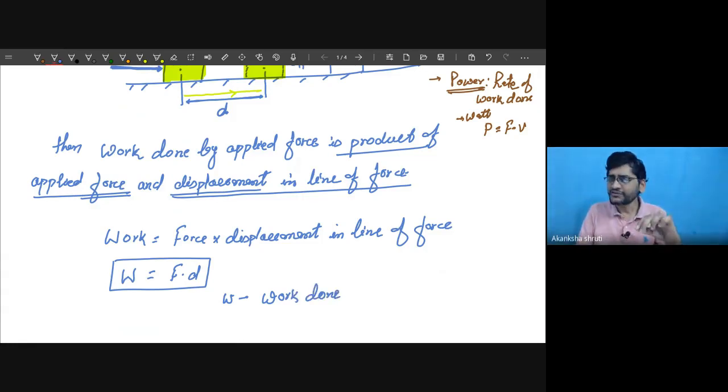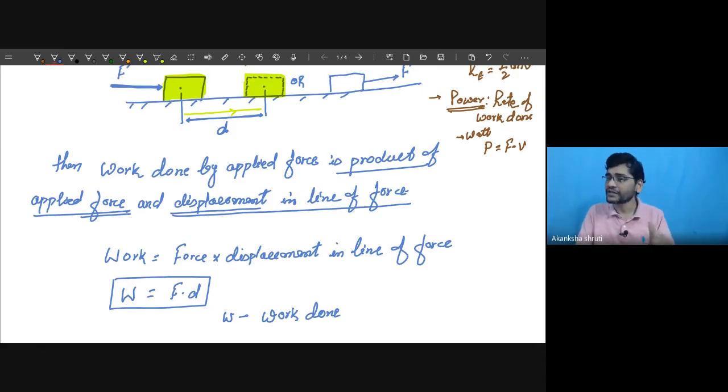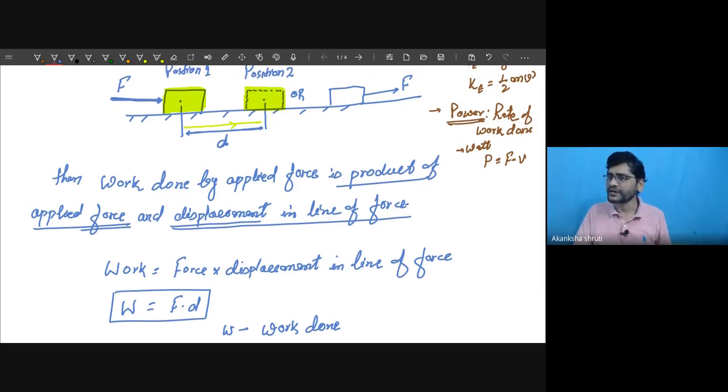So the question arises, work done by whom or by what? Like you say work done by you, work done by your friend. In physics, it always states the work done by the force which is acting over a body. So it is the work done by force acting over the body.